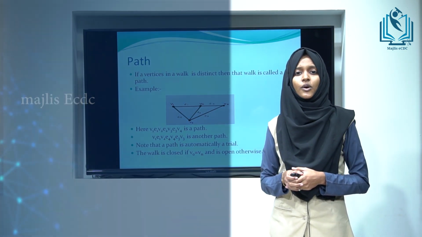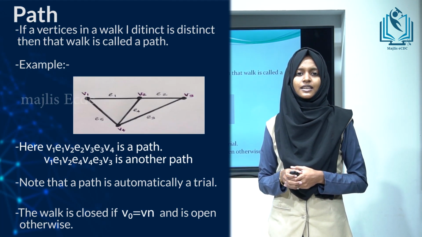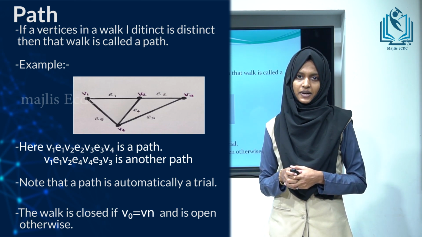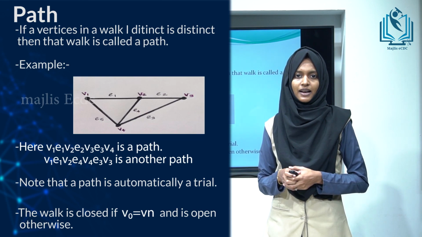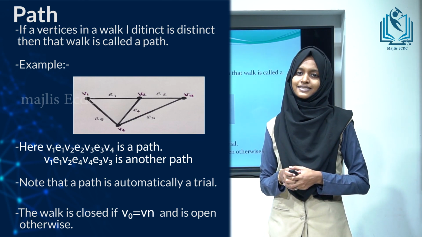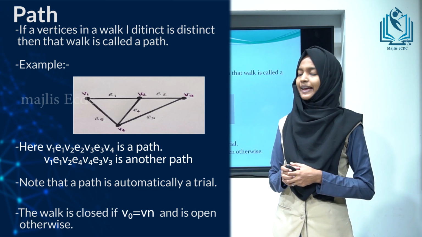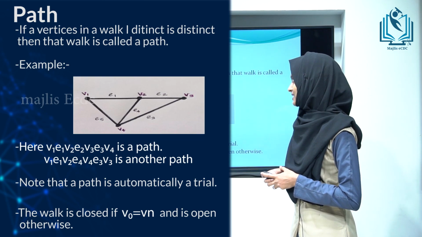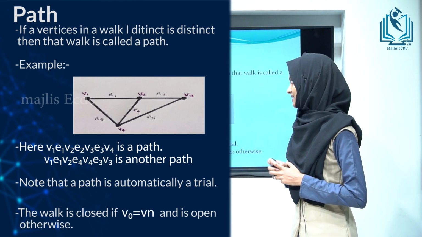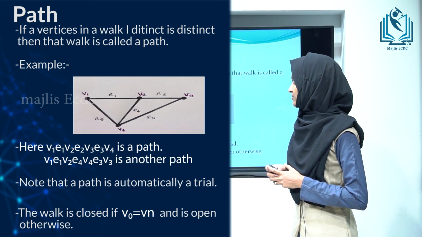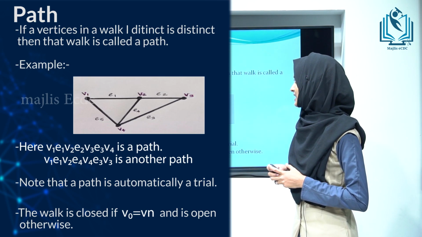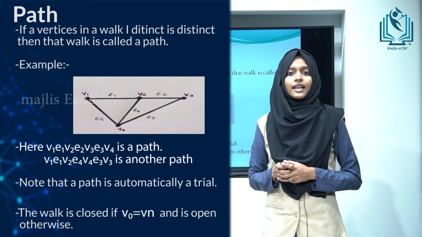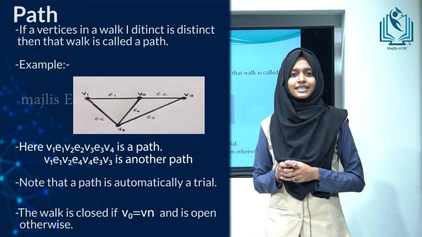Next, definition of path. If the vertices in a walk are distinct, then that walk is called a path. That is, a walk is a path if the vertices are all distinct. Next, let's see an example. Here V1, E1, V2, E2, V3, E3, V4 is a path. V1, E1, V2, E4, V4, E3, V3 is another path. Note that a path is automatically a trail.